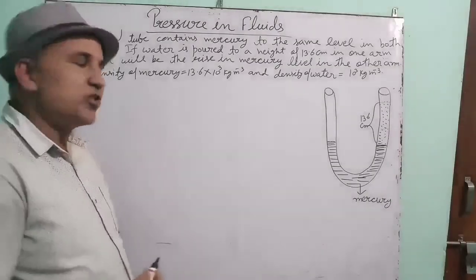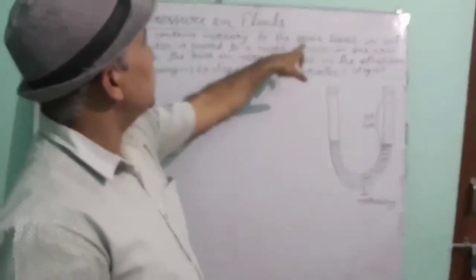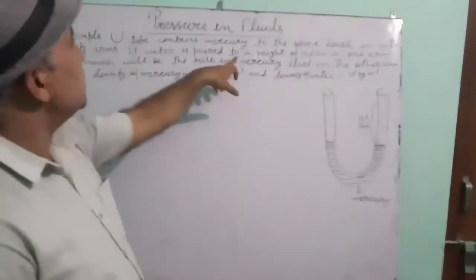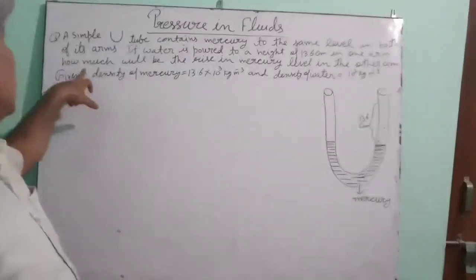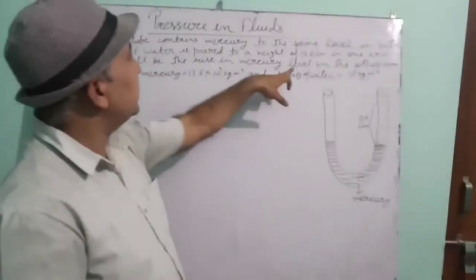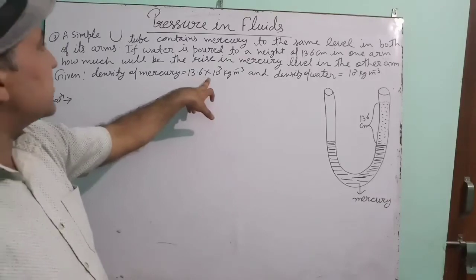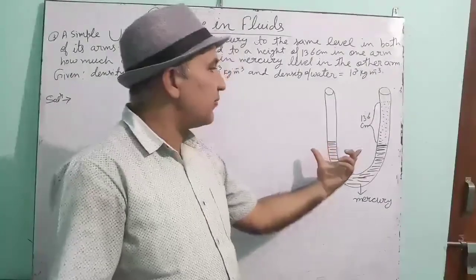Now see the third question, children. A simple U-tube contains mercury to the same level in both of its arms. If water is poured to a height of 13.6 cm in one arm, how much will be the rise in mercury level in the other arm? Given density of mercury is this and density of water is this. See, I have drawn the diagram for you.